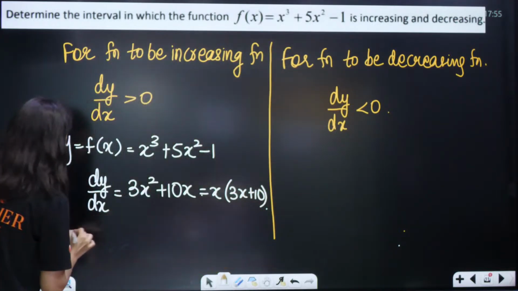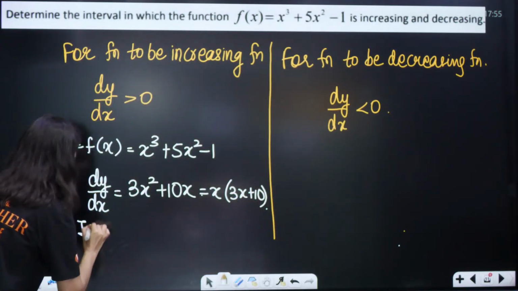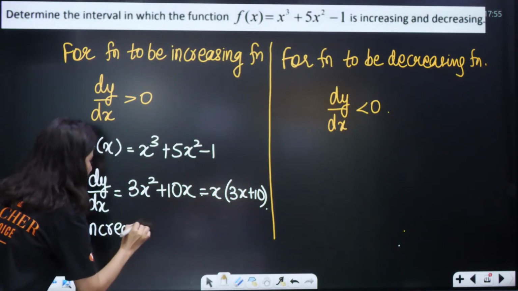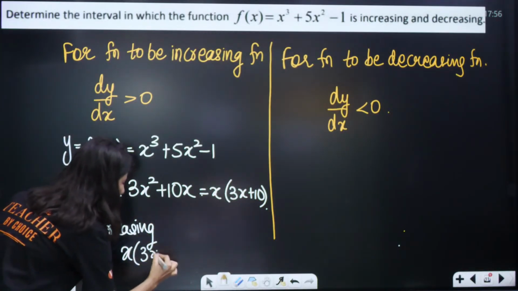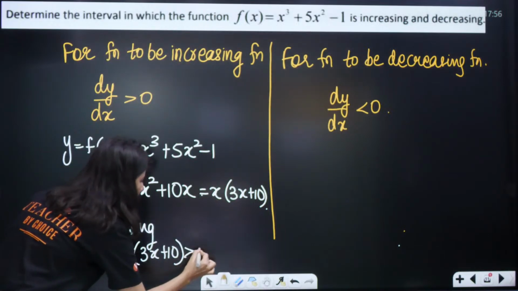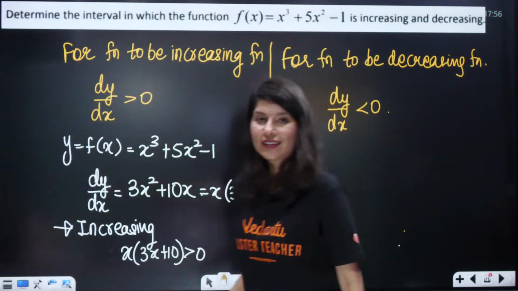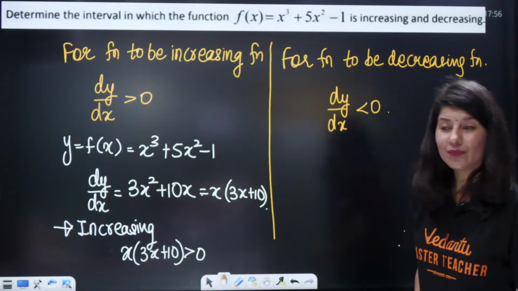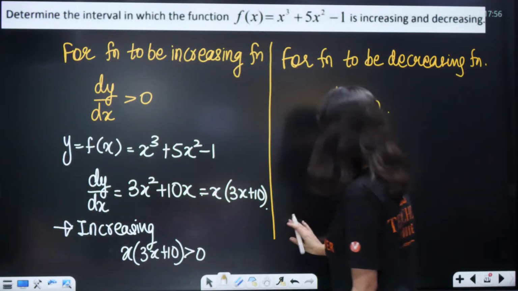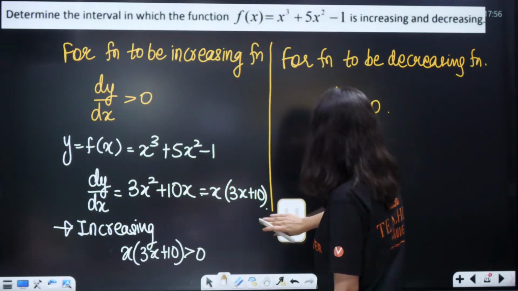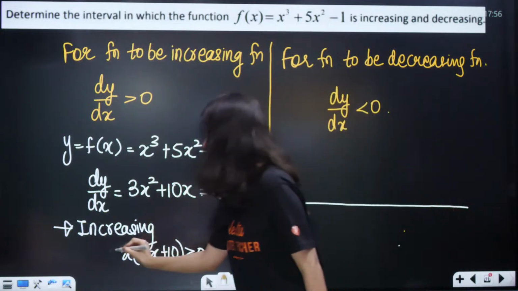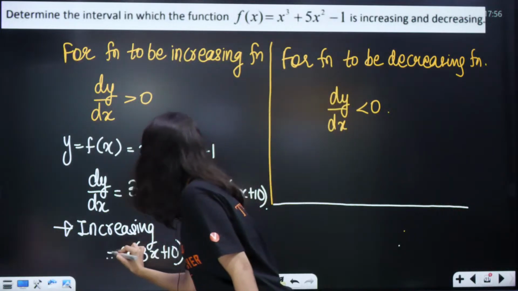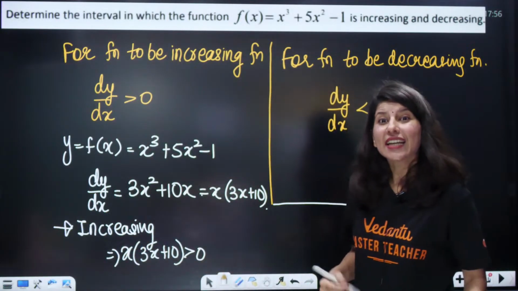And now for a function to be increasing, x times 3x plus 10 should be greater than 0, right? Do you know the method of intervals? How many of you know the method of intervals? So for increasing, x times 3x plus 10 greater than 0.